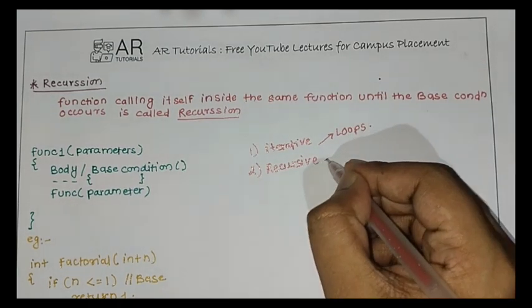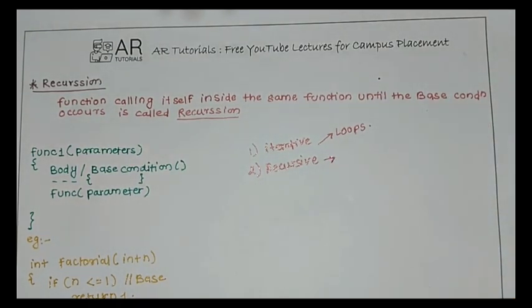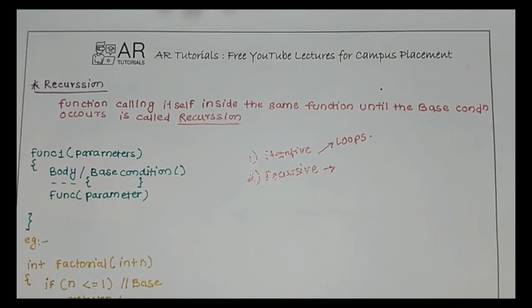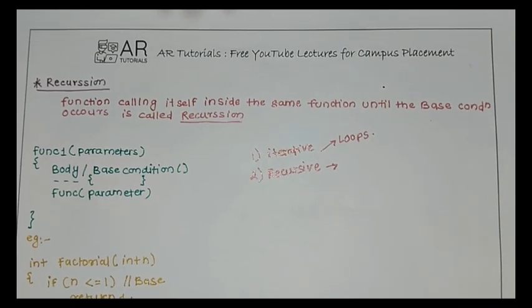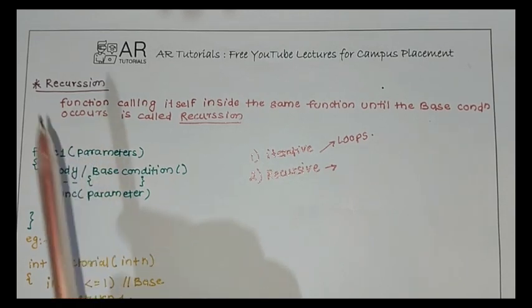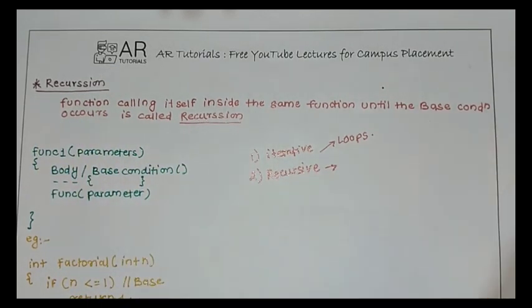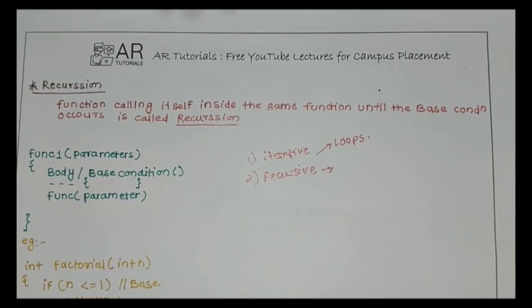And what is recursive? In recursive, we'll repeatedly go through that condition until the base condition occurs. So recursion is the function calling itself inside the same function until and unless the base condition occurs. Friends, this is basically the crispiest definition of recursion you will ever see. Because everyone says function calling function. It is not recursion, friends.